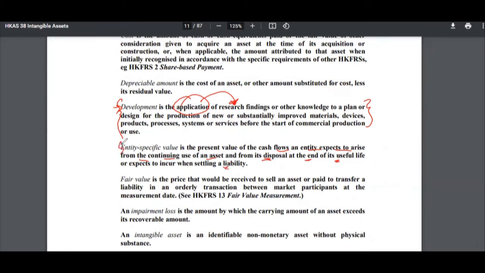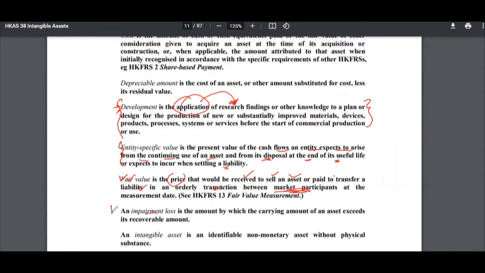So that's the definition of entity specific value. Fair value is just what you will get in the market, right? So a price that will be received to sell an asset or paid to transfer a liability in an orderly transaction between market participants, right? So that's what the fair value definition is.